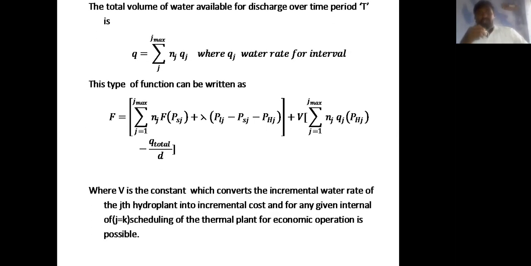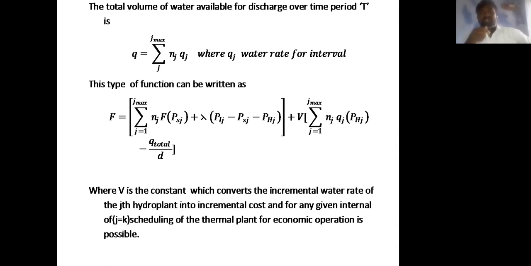The total volume of water available as discharge for a given period of time can be written in the summation form. So Q equal to the summation of j equal to 1 to j maximum Nj into Qj, where Qj is the water rate of the interval. So here the above equations are the constraint functions.